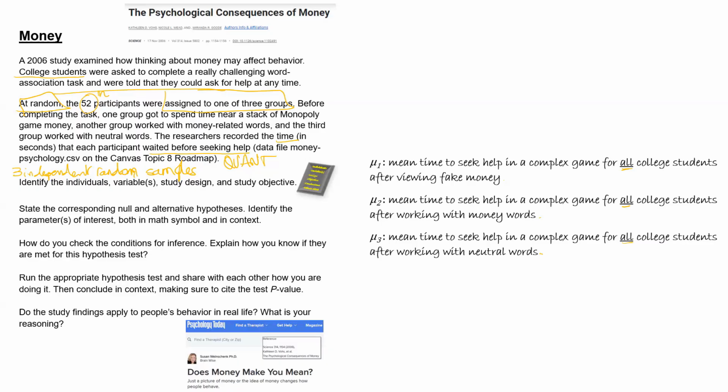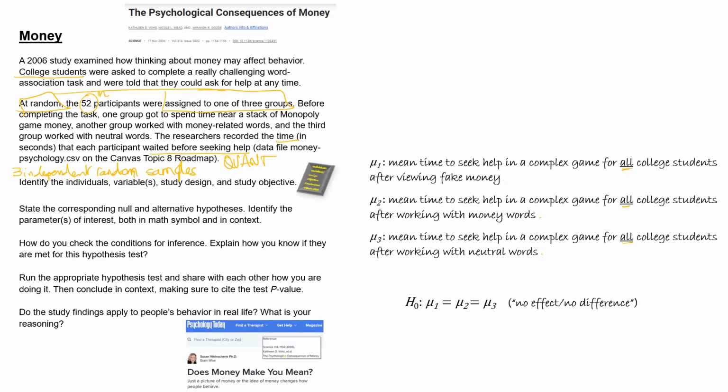So that means that our null hypothesis, as a statement of no effect, is going to be that it doesn't matter what the conditions were, the time to seek help on average in this population under a complex game situation is going to be the same regardless of what they were doing before the game. And so our null hypothesis is that mu1 is equal to mu2 is equal to mu3. No effect of setting on average.